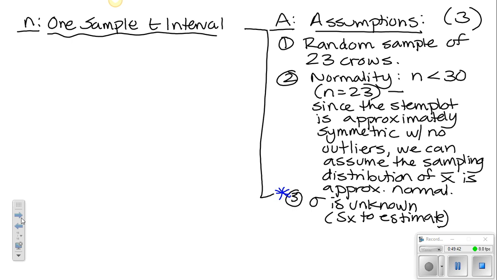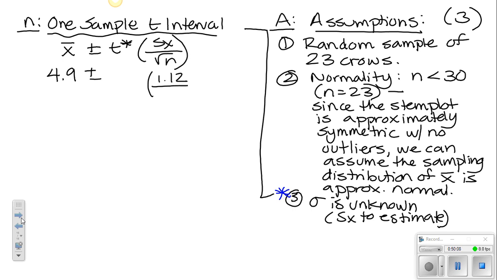All right, first thing you need to do is write down the formula. That's going to be x bar plus or minus t star times, again, we don't know sigma, so we're going to use s_x divided by the square root of the sample size. Remember from the stem, you already know the sample mean. You were given that as 4.9, so I'm going to plug that in there. We also know the standard deviation, 1.12, divided by the square root of the sample size, which we know is 23, because all of this information was given to us. The only thing we don't know is t star. So remember, we're going to use our calculators to do that. So grab a calculator. I'm going to take you through that calculation.